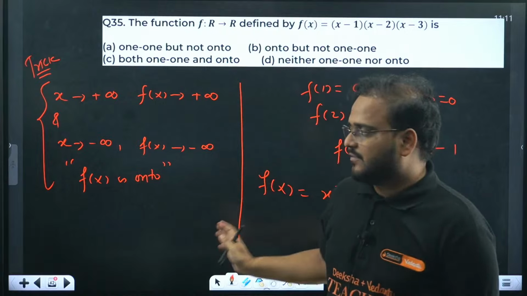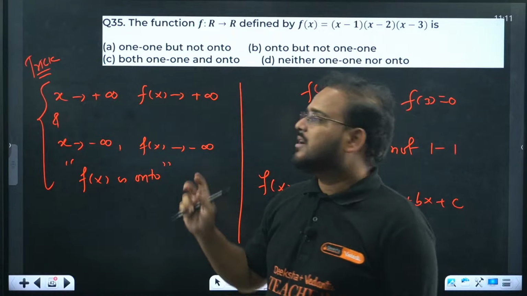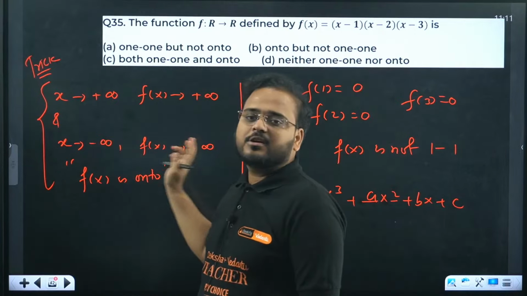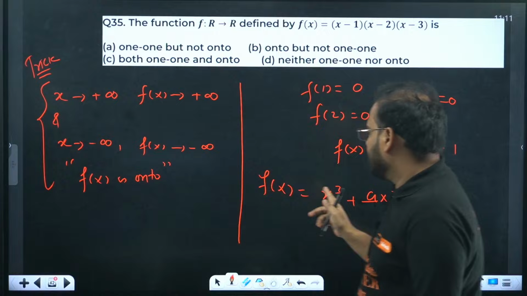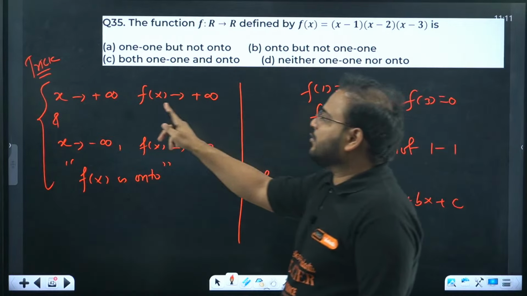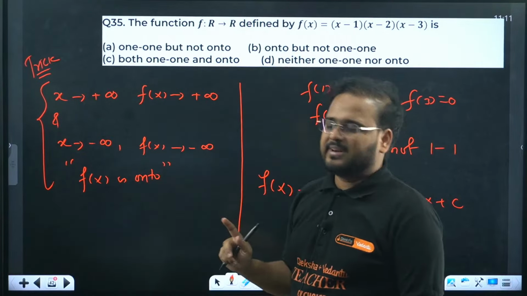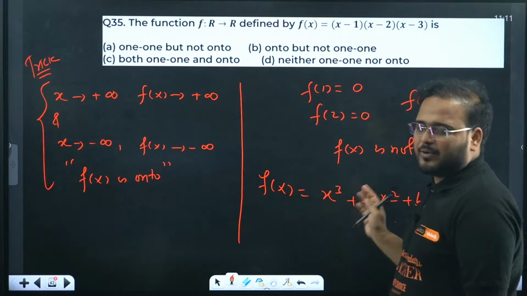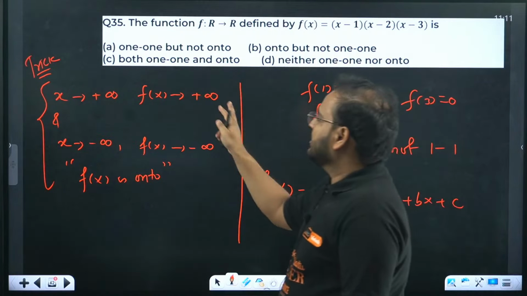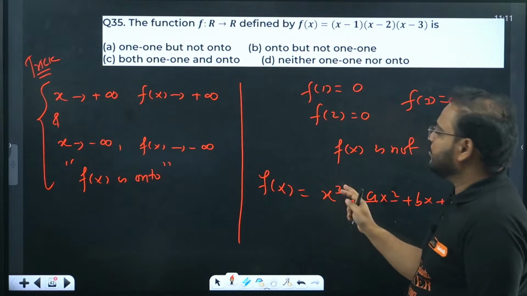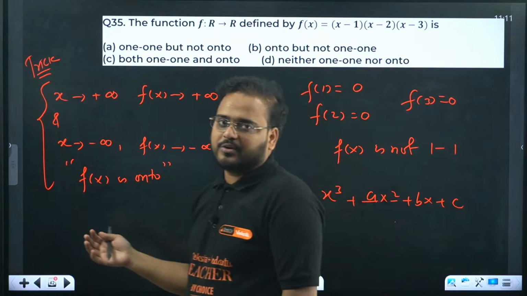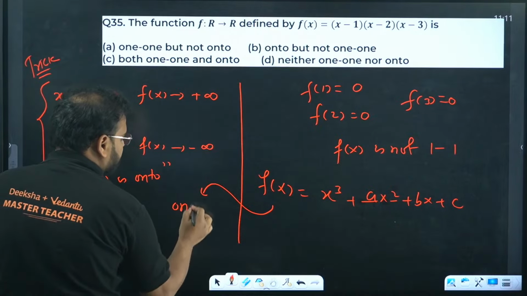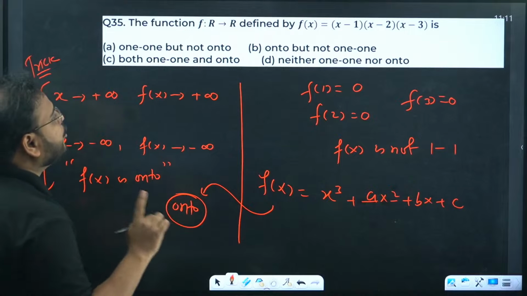I'll repeat. If you have any function given to you and you want to identify whether it is onto or not, try to take x to infinity. f(x) should also go to the same infinity. Here also negative infinity should go to negative infinity. Check in this question: x cube is there. If you take a very large positive value, this will also become a very large positive value. The other terms will not matter because it is going to infinity. If you take a negative value, it will become a very large negative value, again going to negative infinity. So clearly this function is an onto function. So the answer is onto but not 1-1.